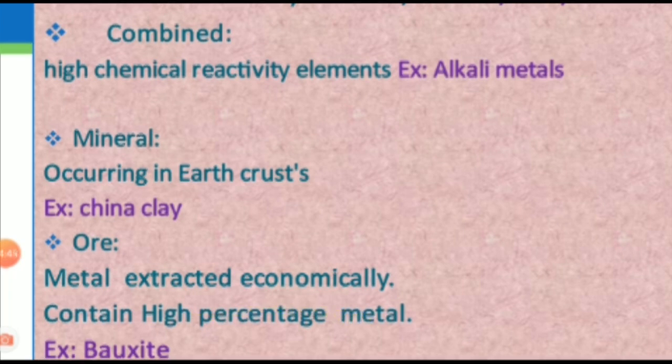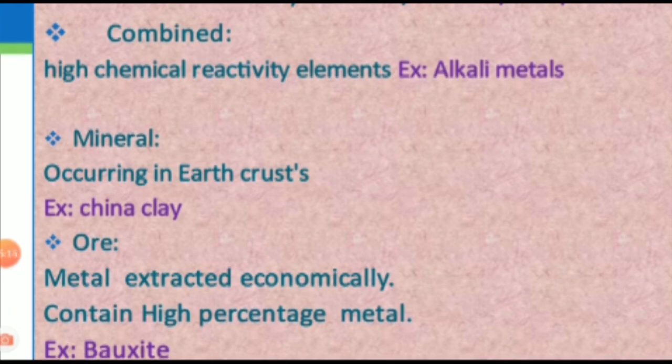For example, bauxite is also one of the minerals of aluminium. Already I told you, China clay is a mineral of aluminium, and bauxite is a mineral of aluminium. So what is the difference between these two? From China clay, the metal aluminium cannot be extracted.